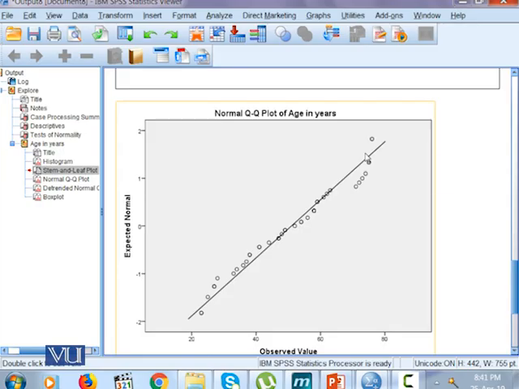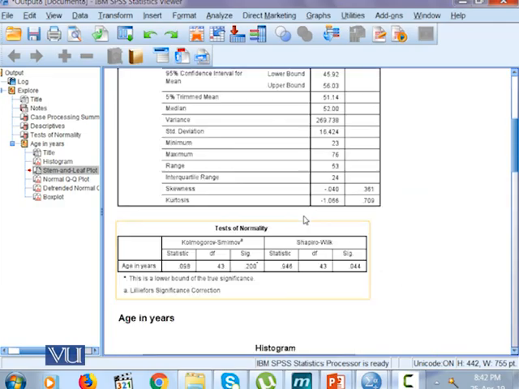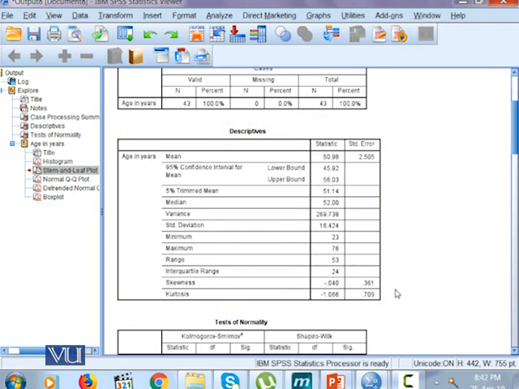So these are various descriptive statistics measures that we often use to determine if our variable follows the normal probability distribution.